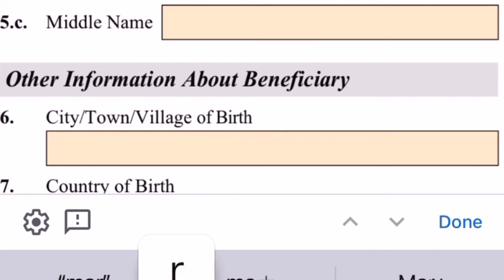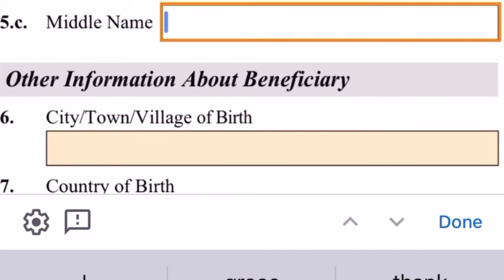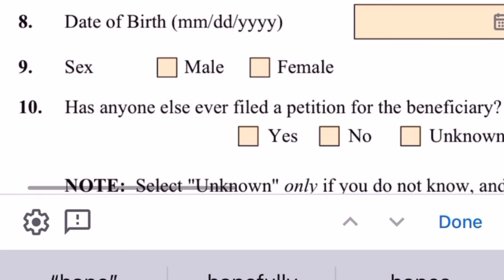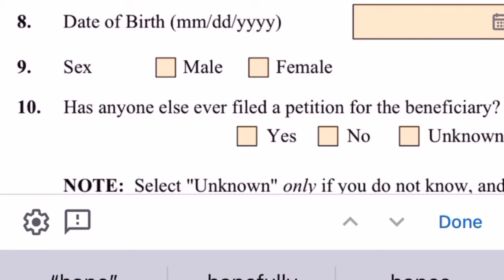And if you do not enter this, and you want to change your name, you have to submit a whole different form to USCIS, and it's going to be a whole different money. So please remember to enter your marriage name. If you want to change it, if you want to keep your name, or you want to acquire your husband's name, you enter the name, other name used, if any, or any other aliases, if so.